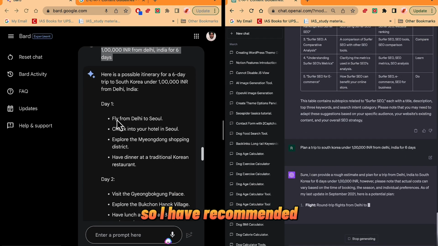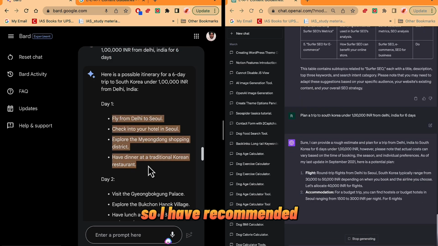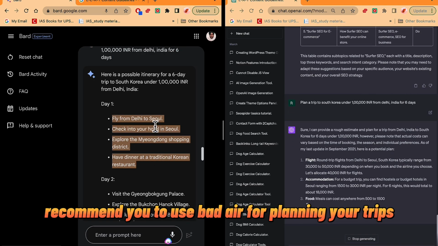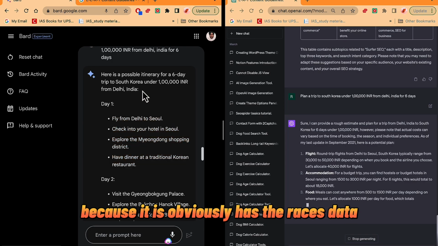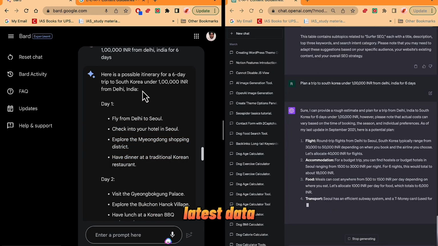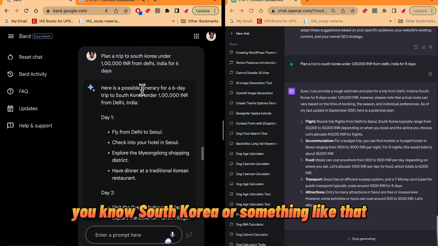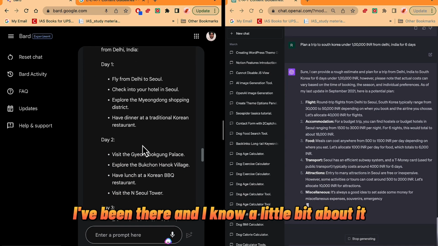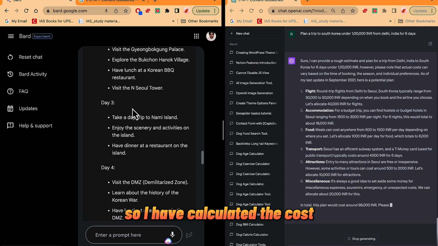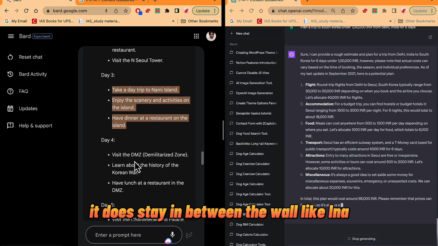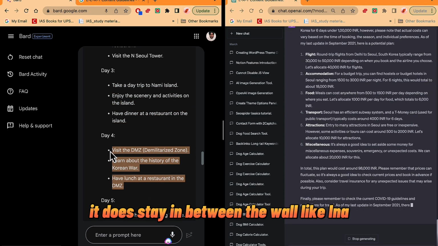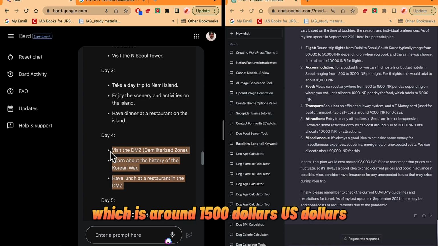I recommend you use Bard AI for planning your trips, because it obviously has the latest data on what is happening in South Korea or something like that. I've been there and I know a little bit about it. So I have calculated the cost. It stays in between 1 lakh INR, which is around $1,500 US dollars.